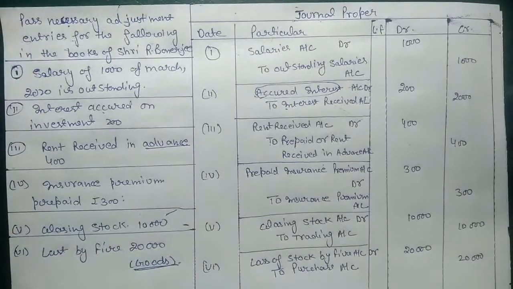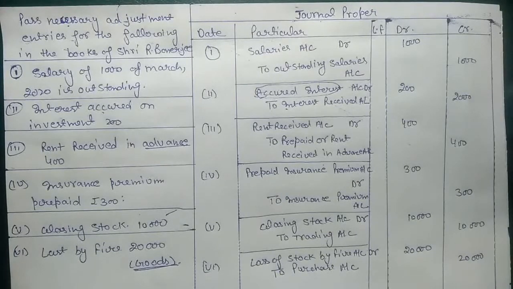The other thing I need to tell is how to post entries into the journal proper. So journal proper is a simple form of journal also. In this you have to journalize the entries that you can't post into the first 5 books. In the journal, when we are doing chapter 7, we are posting all the entries, either for cash or for bank. But in journal proper, we put only those entries that we can't post into our first 5 books. So if there is a salary outstanding, we can't post that in any of the books, because we have not paid that salary till now. So if we have another entry of loss by fire, of goods.